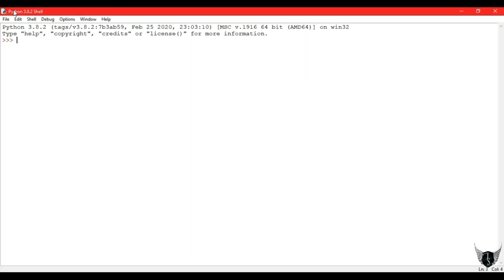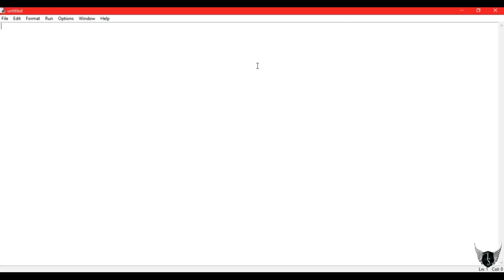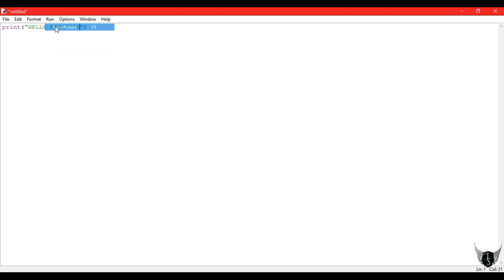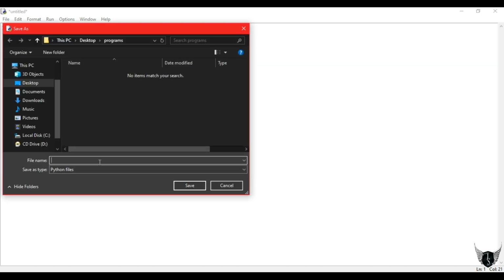So you need that programs folder for writing your programs, and this is our Python shell. We are not going to write the code here. Just click on the new file, you will get this file, and here we are going to write our code. To check whether the installation procedure is done correctly or not, write print of hello world and click on run and run module. Click OK to save it with a name.